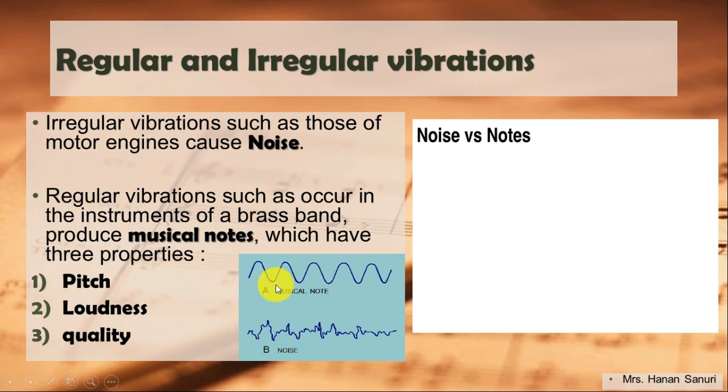So, we have regular vibrations and irregular vibrations. Regular, what do we call them? Musical notes or a note. Irregular, what do we call it? Noise.